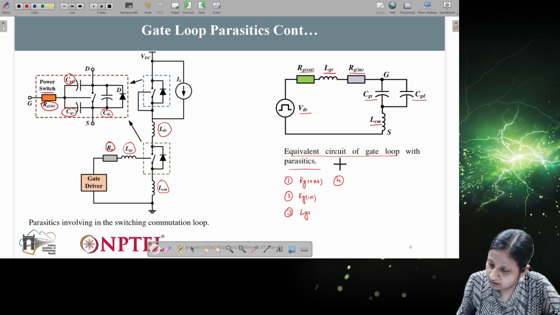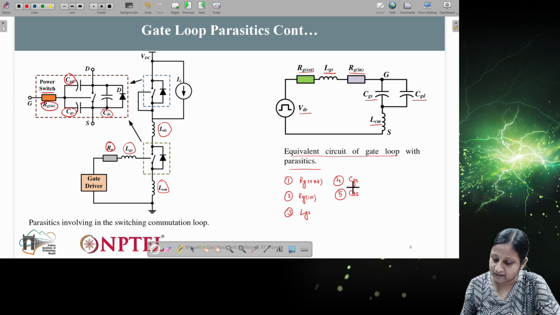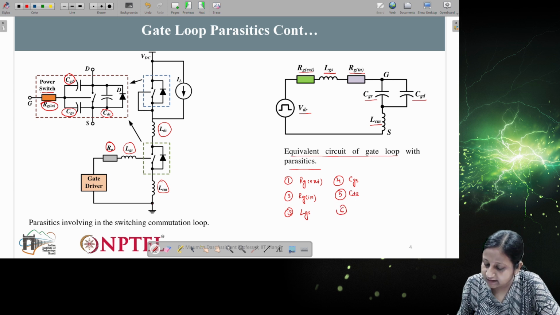Now 4 is CGS and 5 is CDS. So 4 and 5, they come in the device. So basically we have to select a device that can give us these values very small, or we can select the switch which will be suitable for the particular application and also has smaller parasitic capacitances. So we can just choose, but we cannot change these values. And the 6th is the LCM, and this also comes from the circuit part. So basically how we design the circuit layout will give us this LCM.